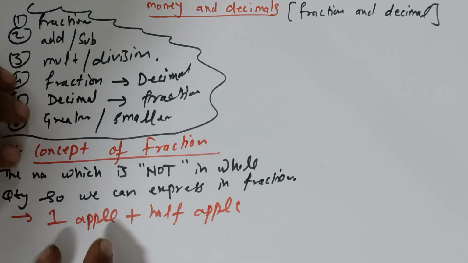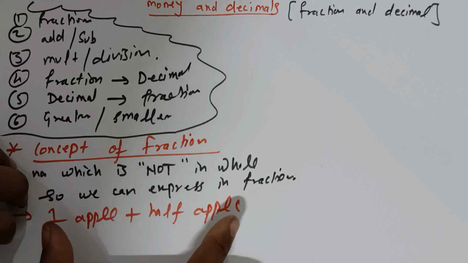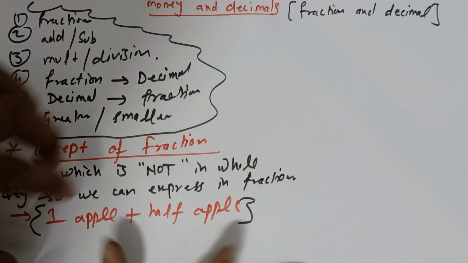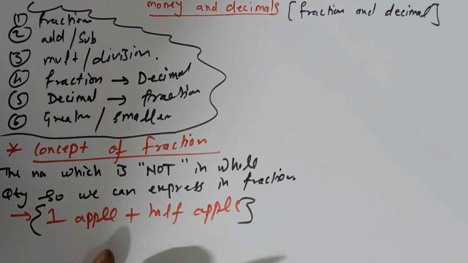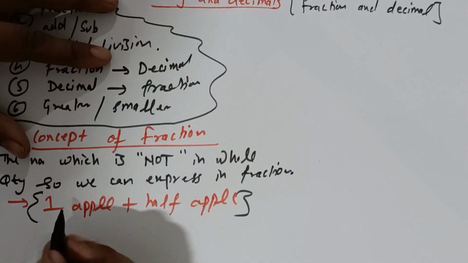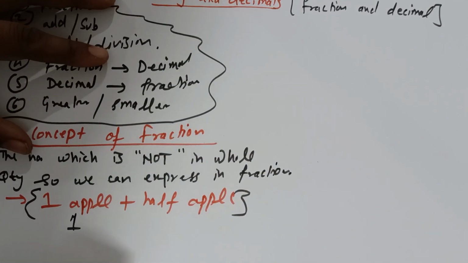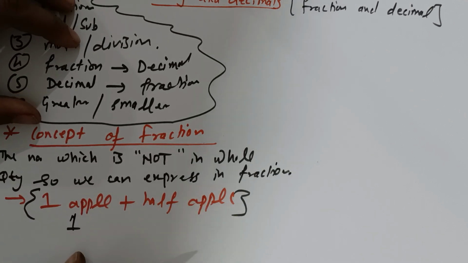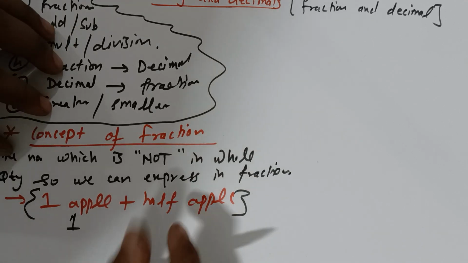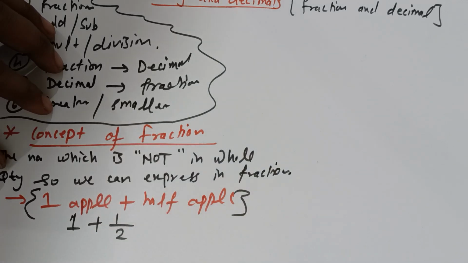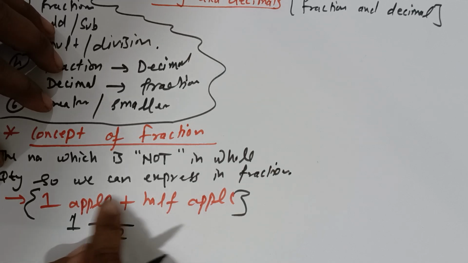Because 1 is 1, this is 1 apple, and this whole quantity is not 1, is not 2. It is somewhere between 1 and 2. So for the 1 apple you will write 1. For the half apple, what would you write? For the half quantity, we will write 1 by 2. This 1 by 2 is called half.